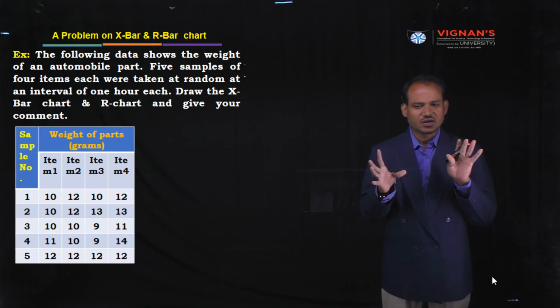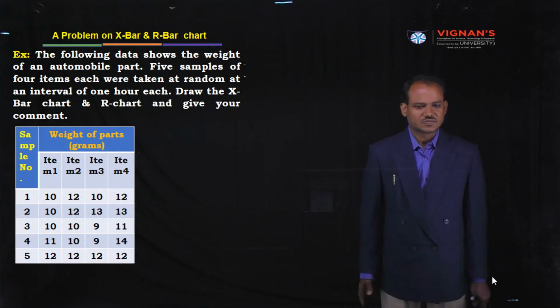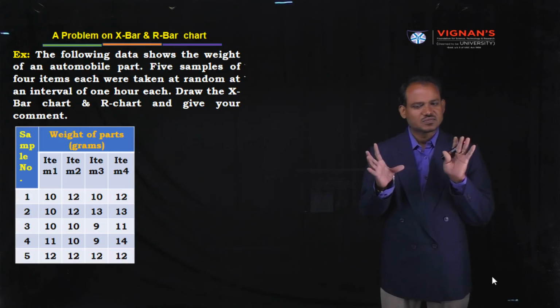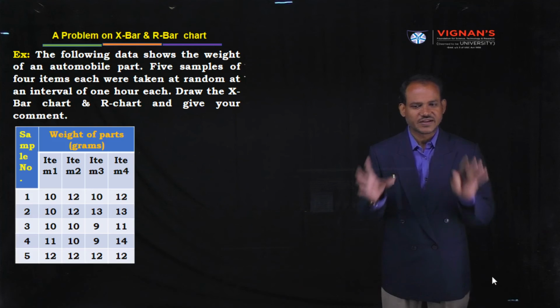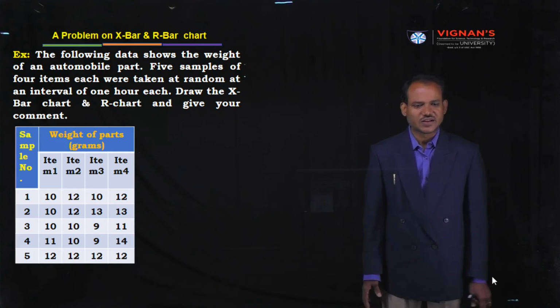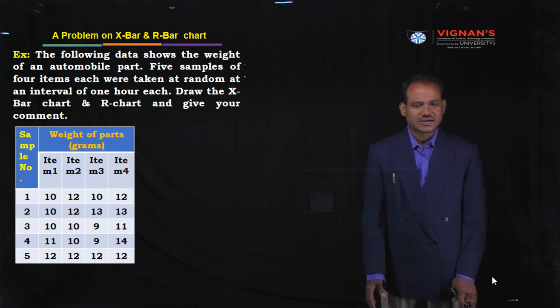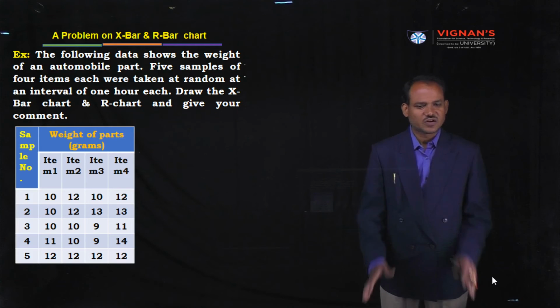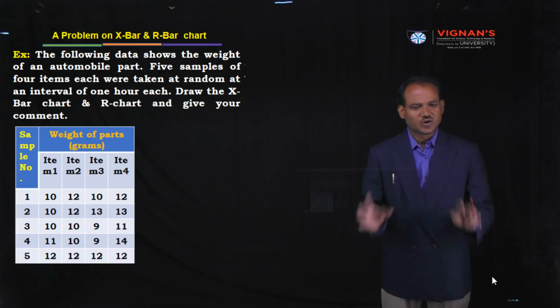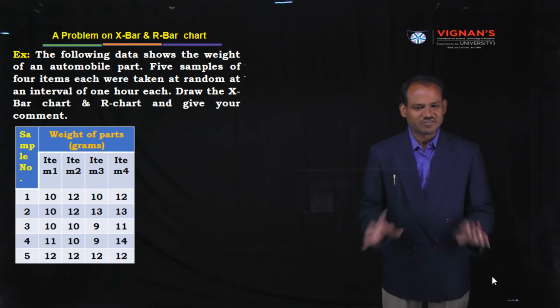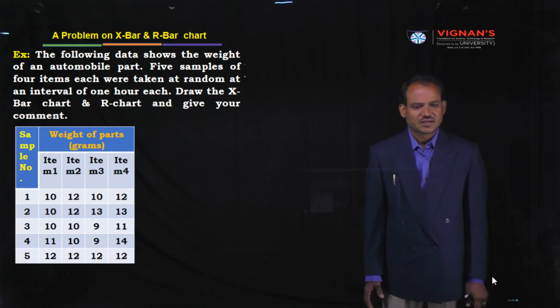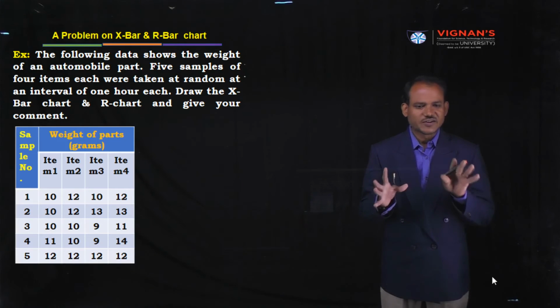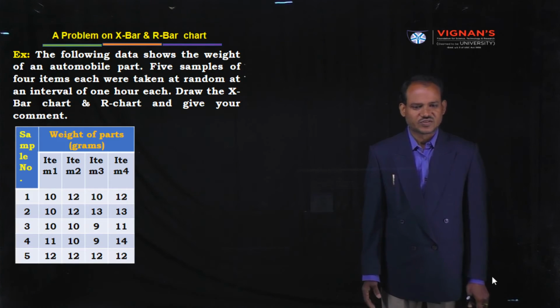For sample number 1, one time weight may be 10 grams. In case of item 2, 12 grams. Item 3, 10 grams. Item 4, 12 grams. 4 different timings at an interval of each hour, that item is considered. These are the quantitative measurements of weight.